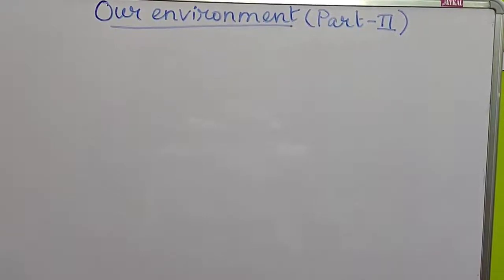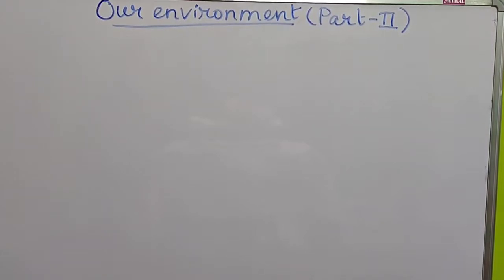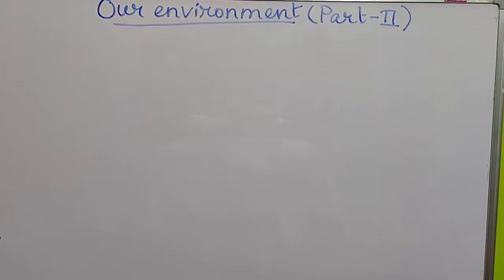Hello students. So this is part 2 of the chapter Our Environment. In our previous video we discussed the five different layers of the atmosphere. Today we will discuss the variation of pressure and temperature with altitude. So let's get started.